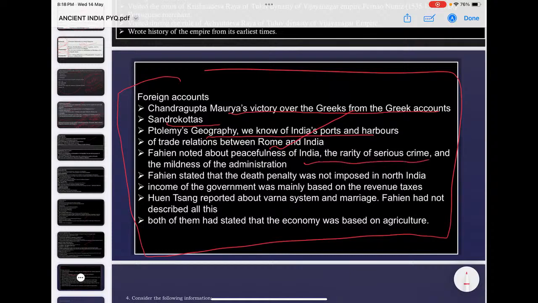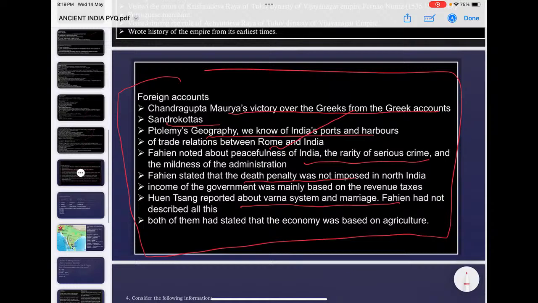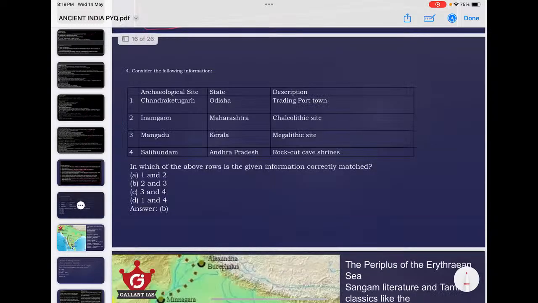Fa-Hien talks about the peacefulness, the rarity of serious crimes and the mildness of administration. He says the death penalty was not imposed. Then Huan Tsang has different accounts. How these foreigners talk about India, or what they observed on India's socio-political and economic aspects, that is important for you.